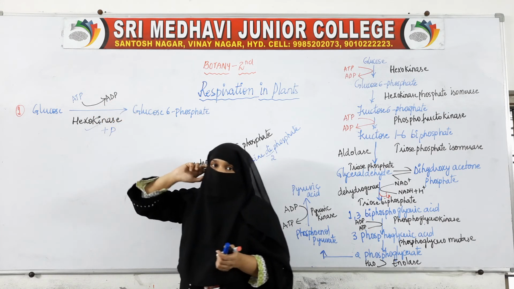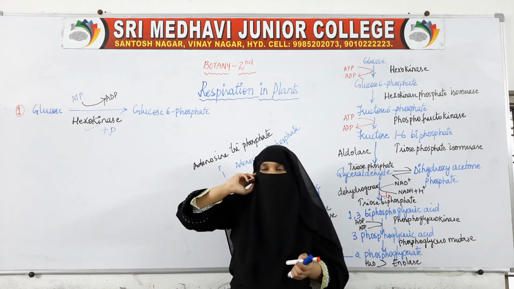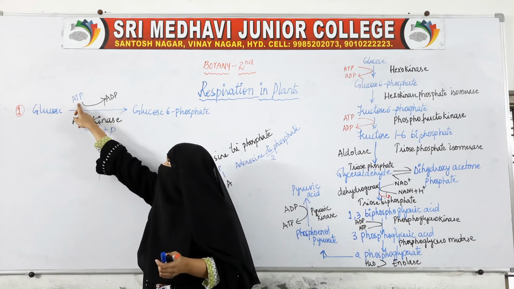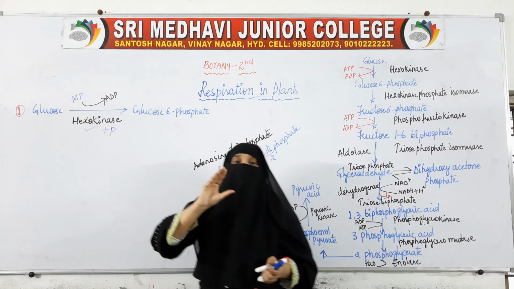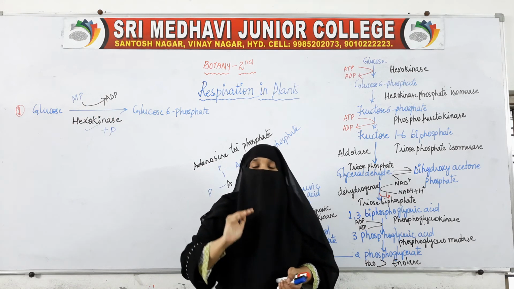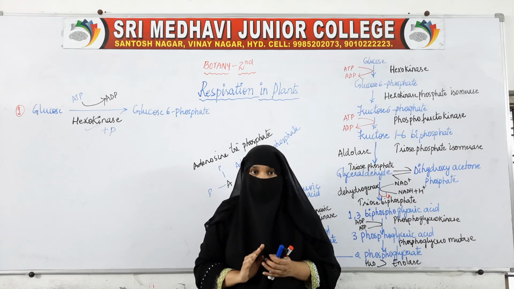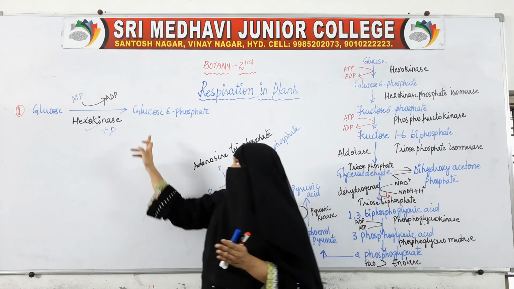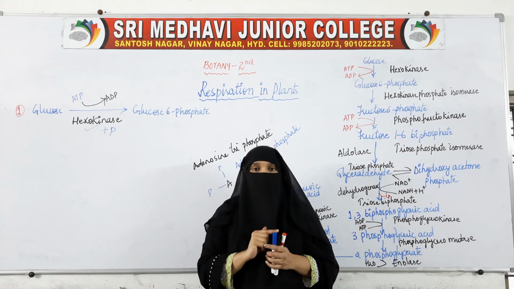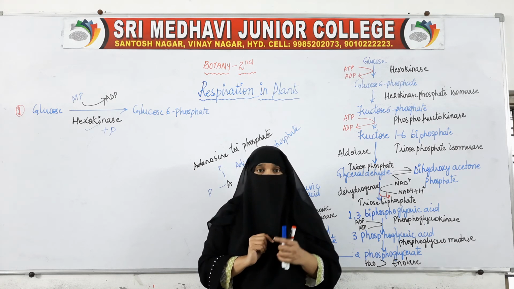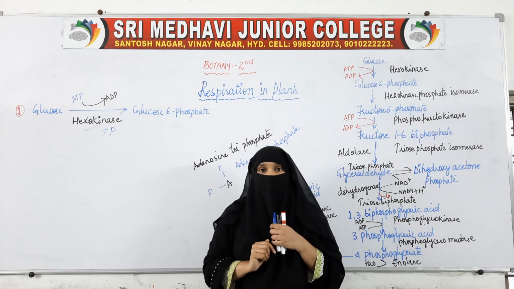ATP has changed to ADP because we have used the third phosphate to change this. So ATP has been utilized and glucose has been changed to glucose 6 phosphate. This is the first step of glycolysis.